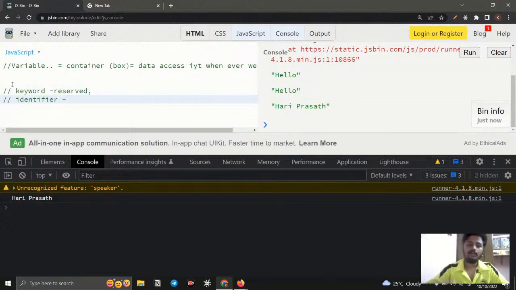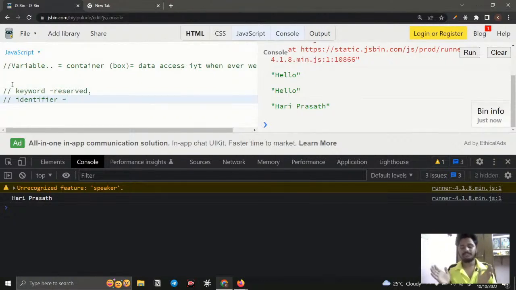Identifier means we can create more than one variable, more than one box or container. Each container has a unique identification mark, so that I can access the data properly. For example, I have a variable with the name of name. I have another variable in which I store my brother's data, and that also has its own label.